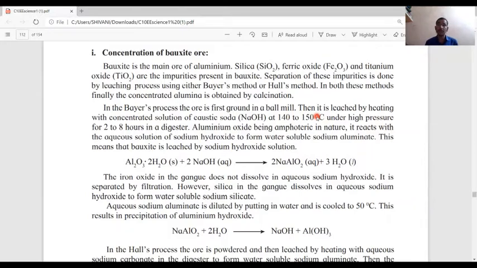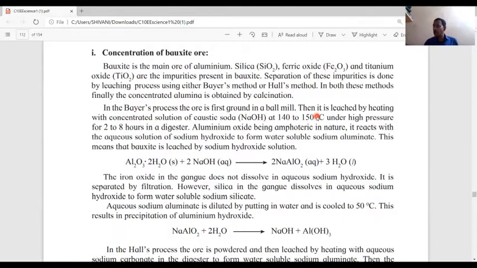Aluminum oxide being amphoteric in nature, it reacts with the aqueous solution of sodium hydroxide to form water soluble sodium aluminate. This means that bauxite is leached by sodium hydroxide solution.